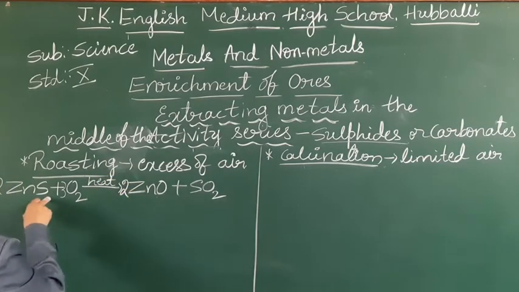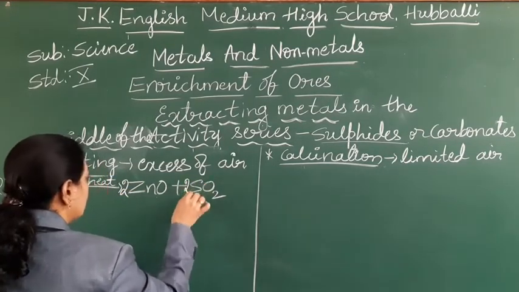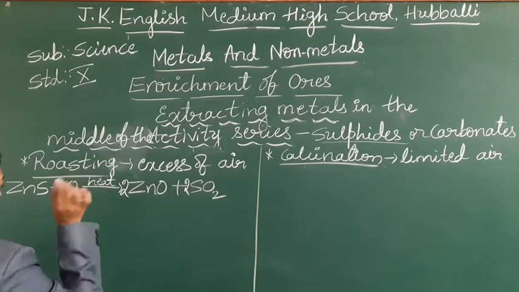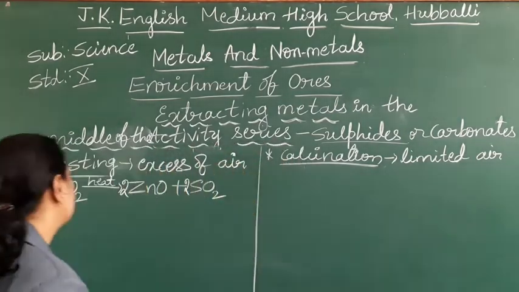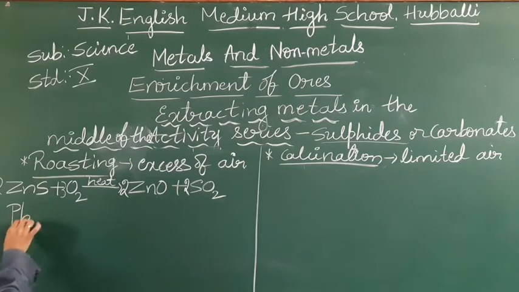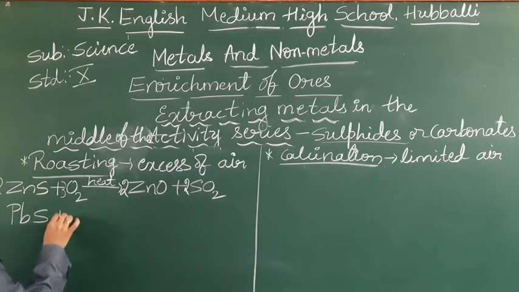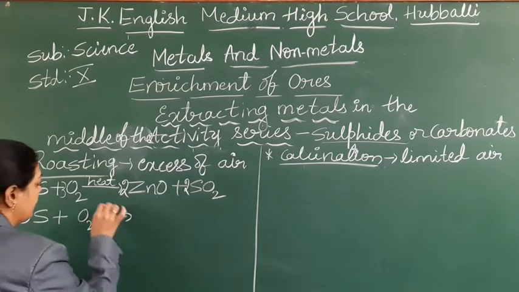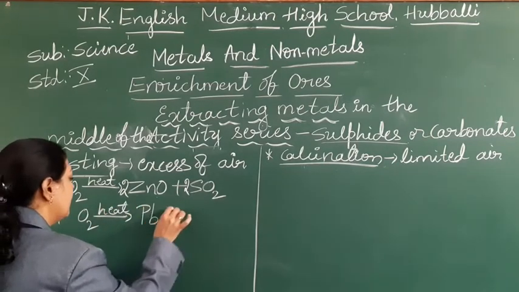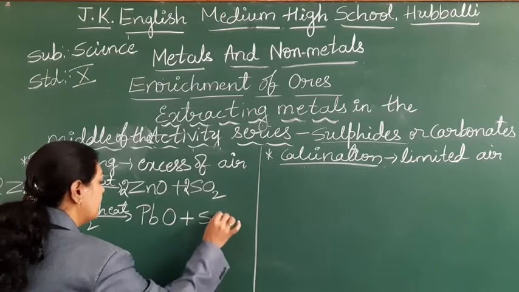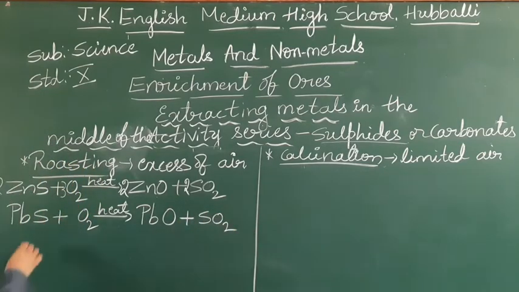2 ZnS + 3 O2 gives 2 ZnO + 2 SO2. Okay. Take one more example, students. That is lead sulfate, PbS. When it is heated with excess of air, what you are going to get? Lead oxide with the liberation of sulfur dioxide.